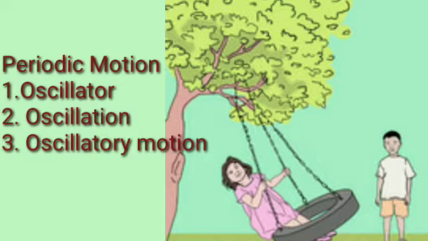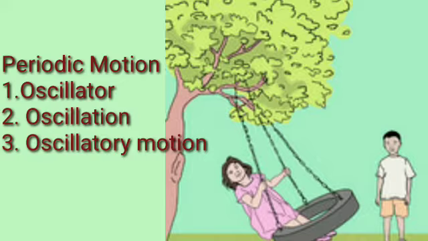Motion of a swing. A swing is an oscillator. The motion of a swing is in oscillatory motion. Children, you must have seen children playing on a swing in a garden. Observe carefully the motion of the swing. Go to a swing at rest in a garden and mark its position on the ground below it. You can call this mark the central position of the swing.